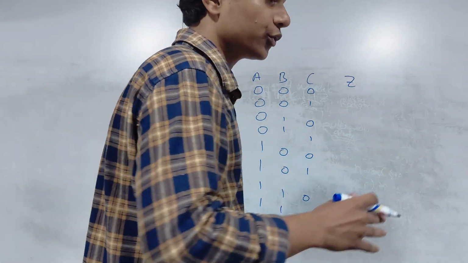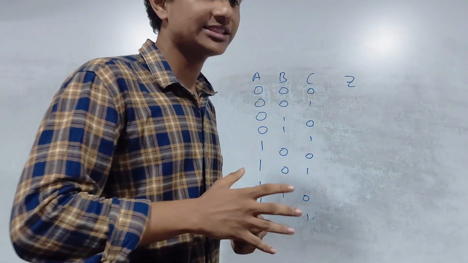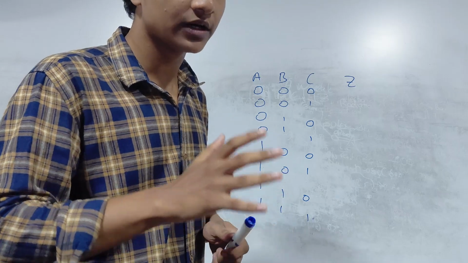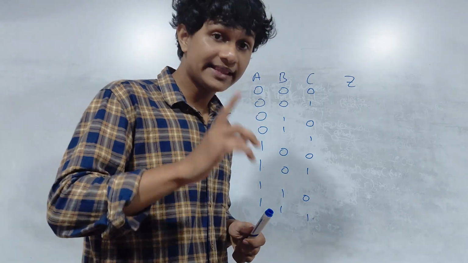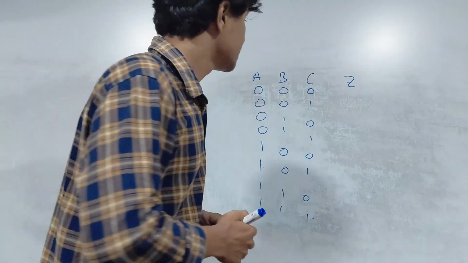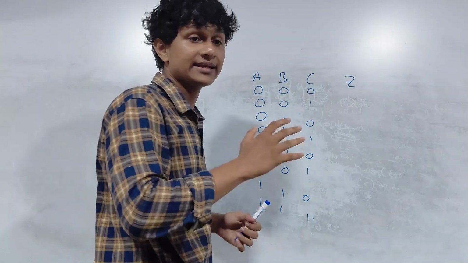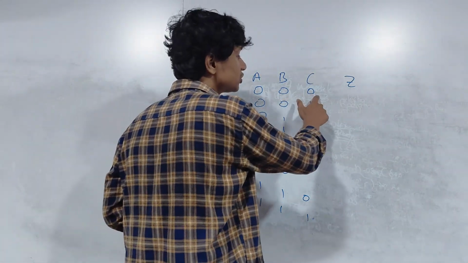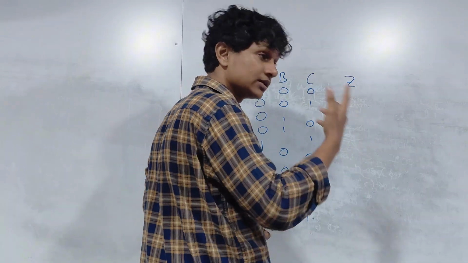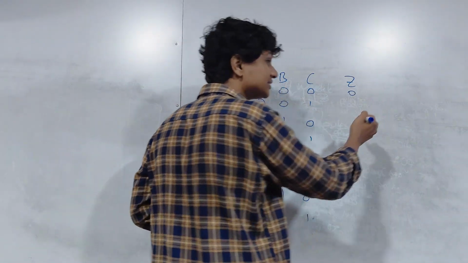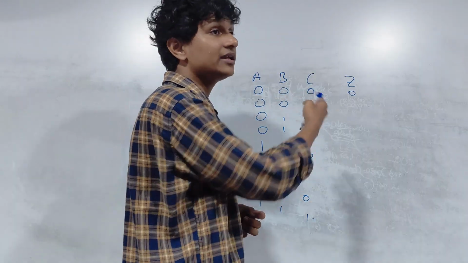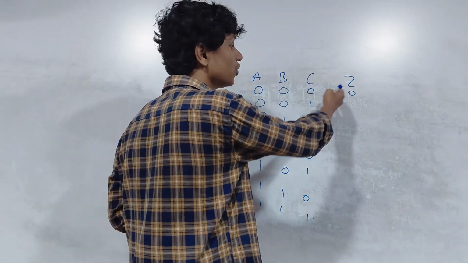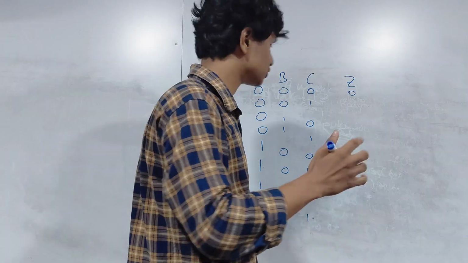Now, the output, what are they saying? What is the question saying? If the majority of the inputs are 1, only then the output is 1, right? Now, we'll check the initial condition. At initial 0 0 0, what will the output be? 0. Why? There are no 1s, and the majority should be 1 in order for the output to be 1, but there are no 1s, so the output is 0.